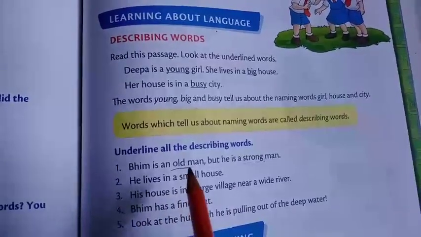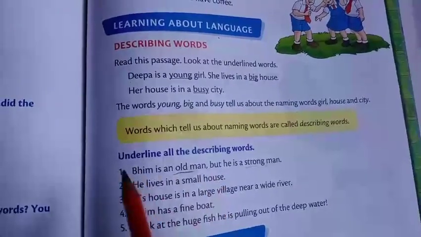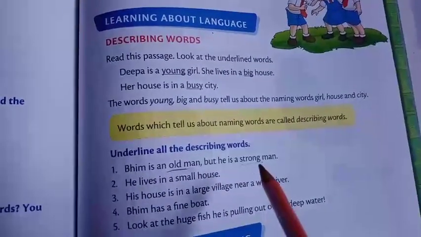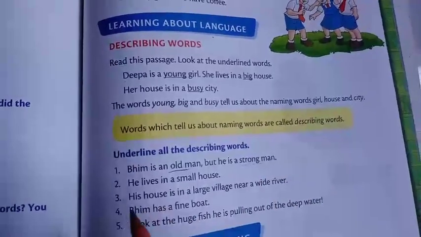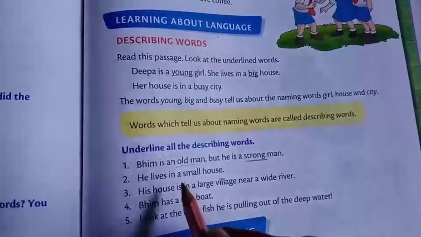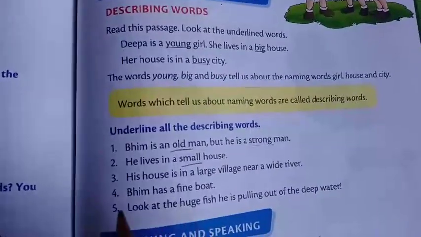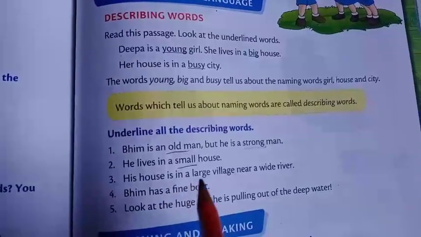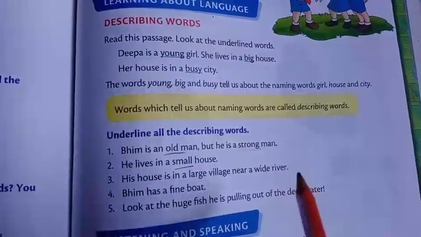Old is describing the man, that is Bim, and strong is describing the man. Now, he lives in a small house. Which is the describing word here? Small. The next one: his house is in a large village near a wide river.